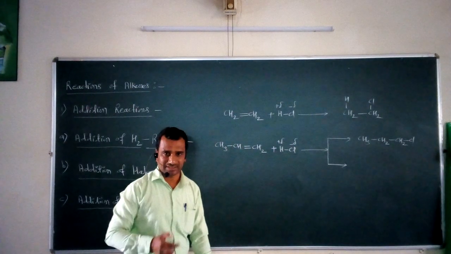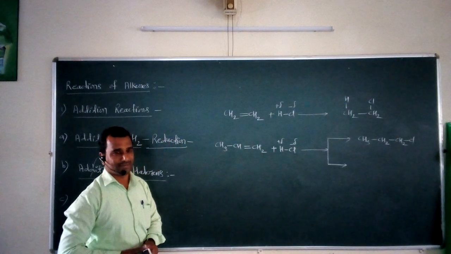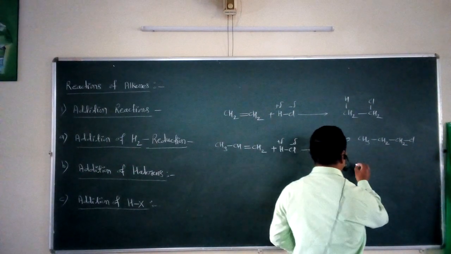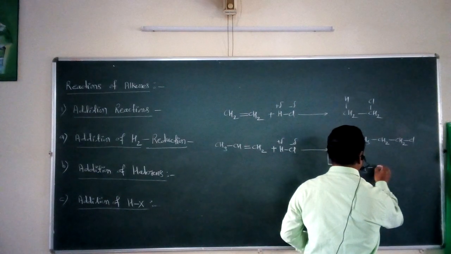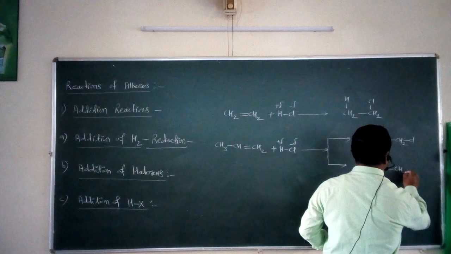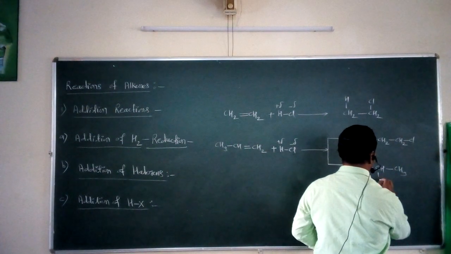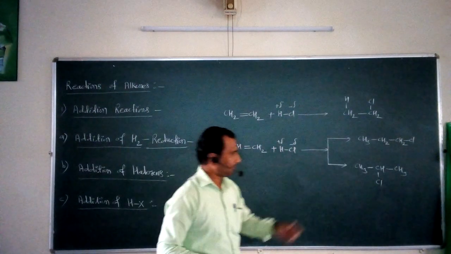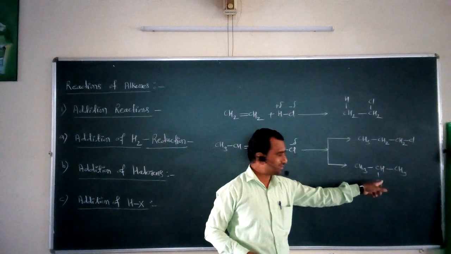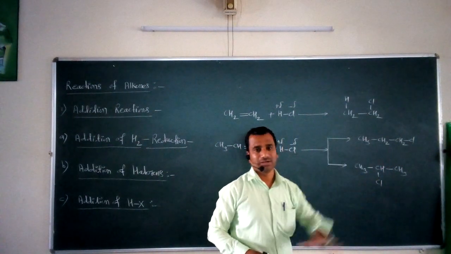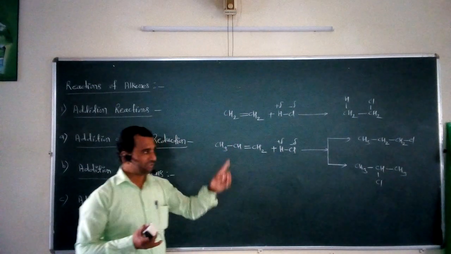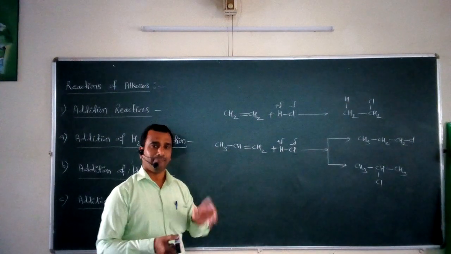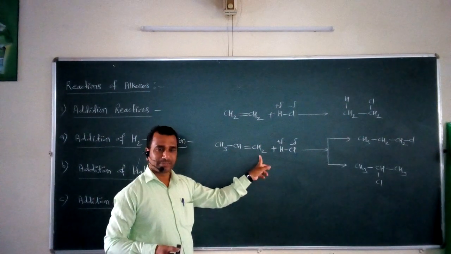Now, in the second case, what happens? You may get another type of product formation, in which you will get CH3 single bond CH single bond CH3, single bond Cl. So this type of product may be obtained by this particular reaction. Now what is the name of this product? It is 2-chloropropane, and the other is called propyl chloride. Now what is the difference between these two products? The difference is in the position of the chlorine atom. The chlorine may attach to carbon number one in a product, or it may get attached to carbon number two in a product.